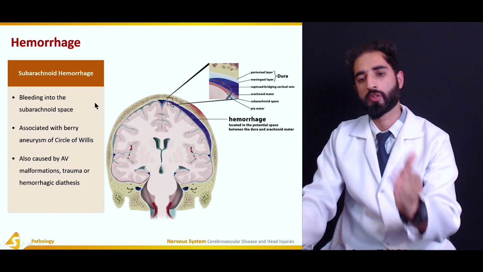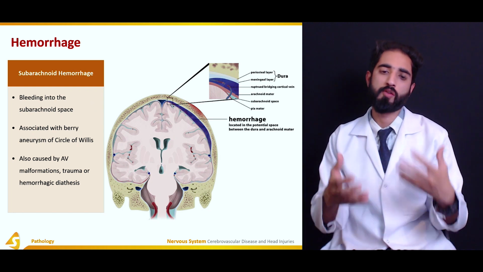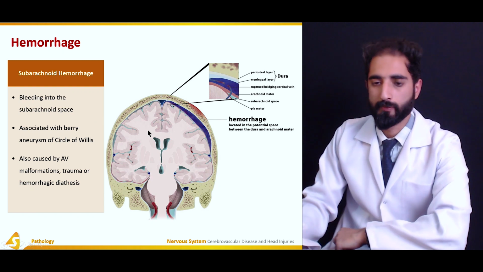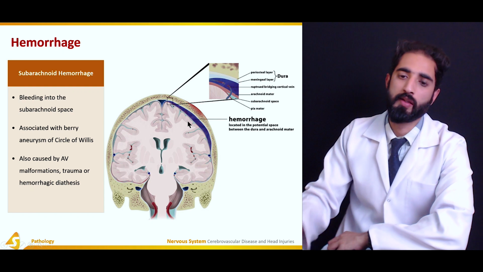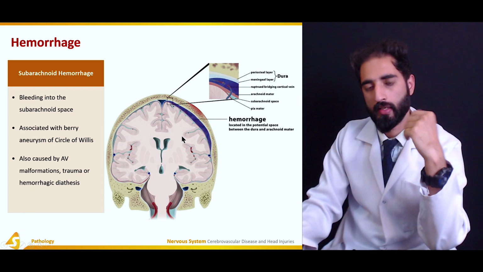On the other hand, we have subarachnoid hemorrhage, which is the bleeding or the loss of blood into the subarachnoid space, which is the space outside the brain parenchymatous tissue but inside the vault of the skull.